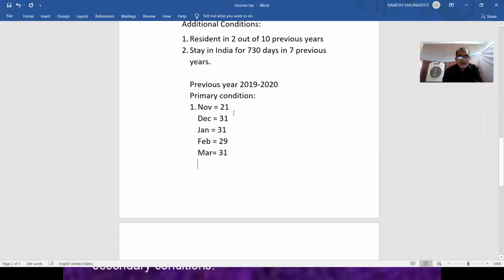When you add: 1 plus 1, 2 plus 1, 3 plus 1, 4 plus 9, 13, and so on, you get 143 days. Is it correct?